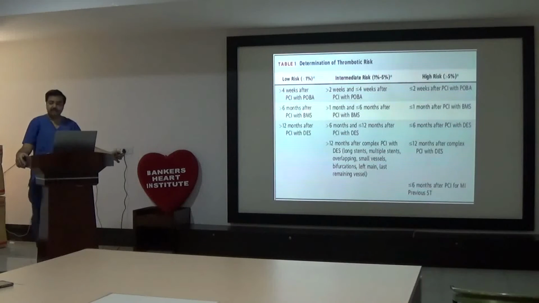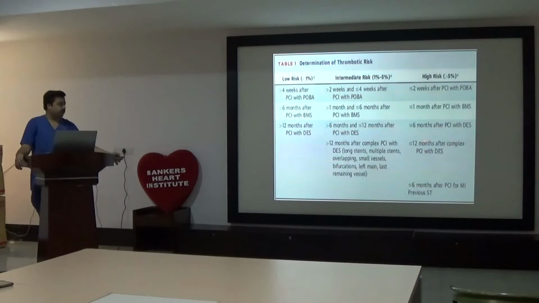Then the second group which is safe is after 6 months of bare metal stent implantation. DES in general, drug-eluting stents, after 12 months of drug-eluting stent implantation, they are in the low risk group. Versus the high risk group: less than 2 weeks after POBA, that is high risk. Less than 1 month after BMS is high risk. Less than 6 months after DES is high risk.